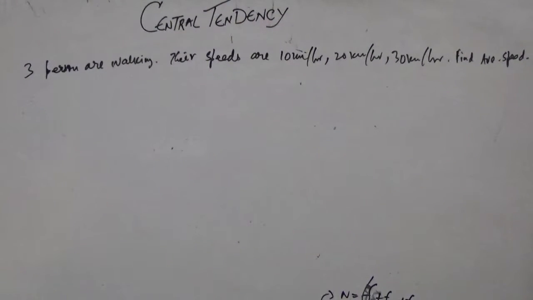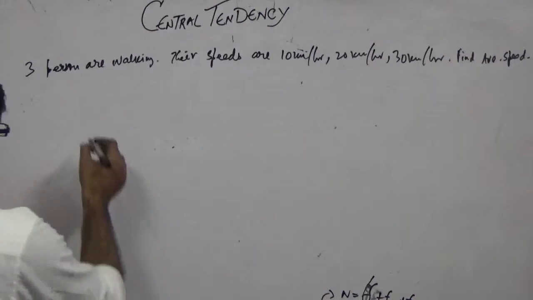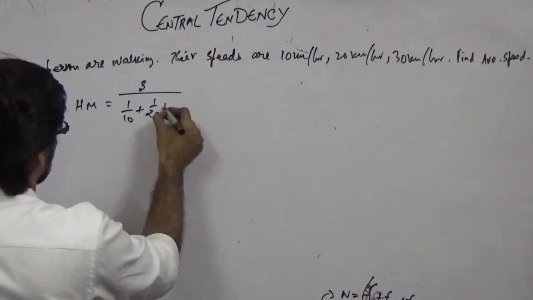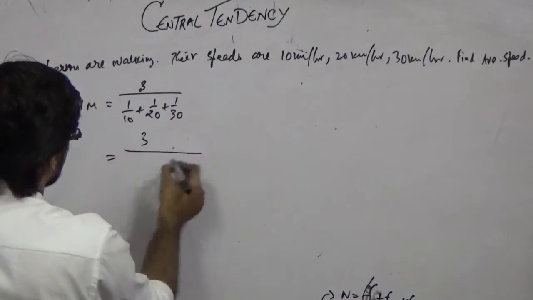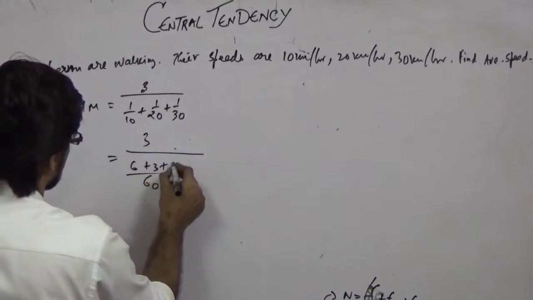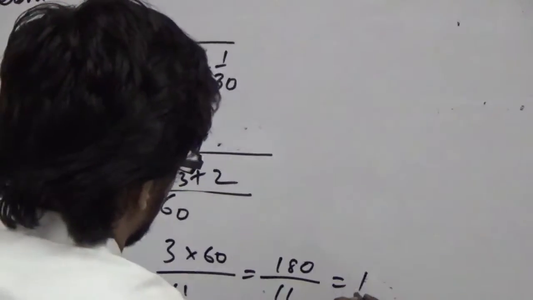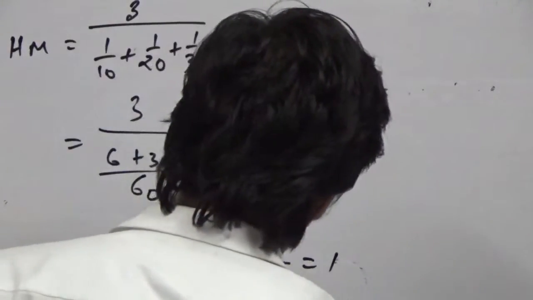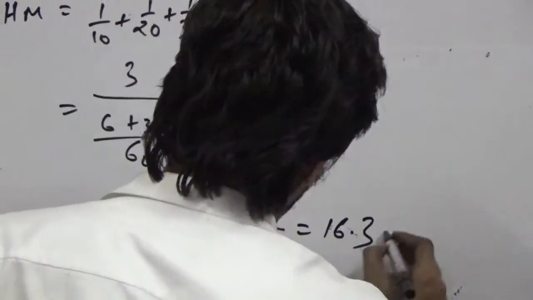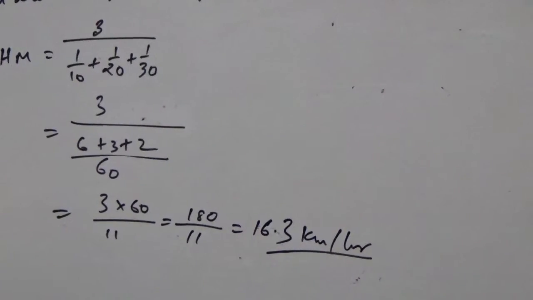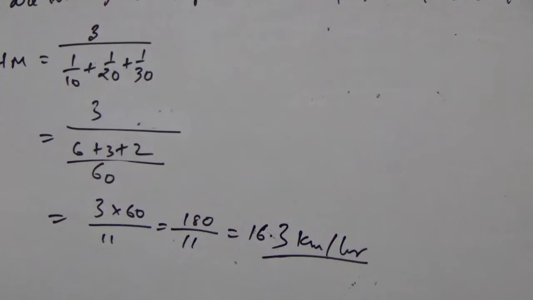You can't just add the 3 values and divide it by 3. Here the average speed will use the formula of central tendencies, harmonic mean. According to harmonic mean, it is 3 by 1 by 10 plus 1 by 20 plus 1 by 30. This is 60. Simply 180 by 11, which is 16.3 km per hour.